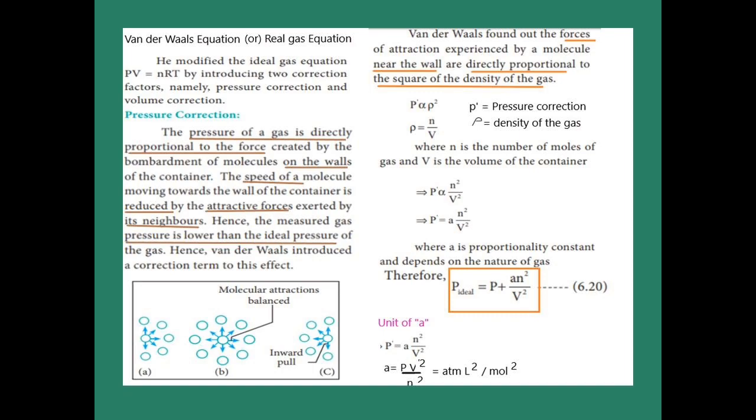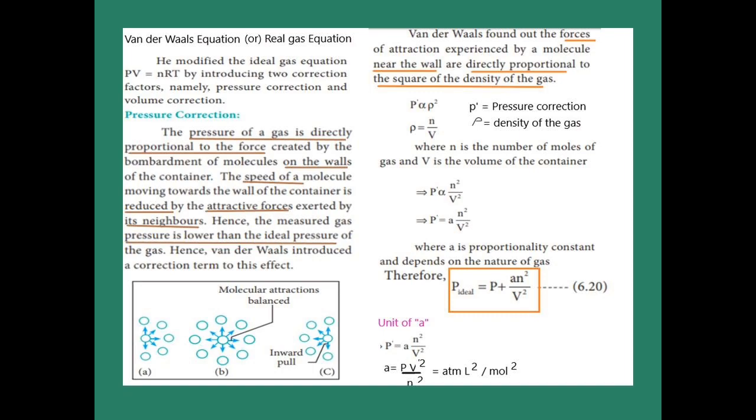So Van der Waals introduced some correction in the pressure. Van der Waals found that the force of attraction on the molecules near the wall is directly proportional to the square of the density of the gas. So P dash is directly proportional to rho squared. What does P dash mean? The pressure correction. What does rho mean? That slanting P is the density of the gas.